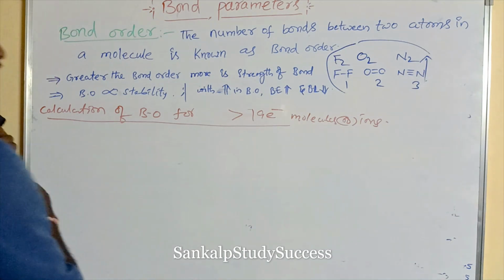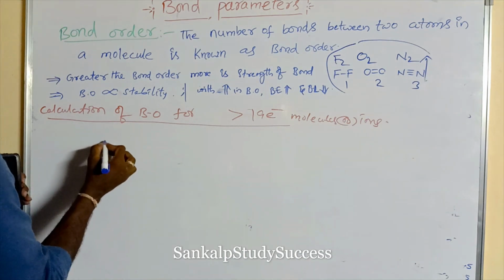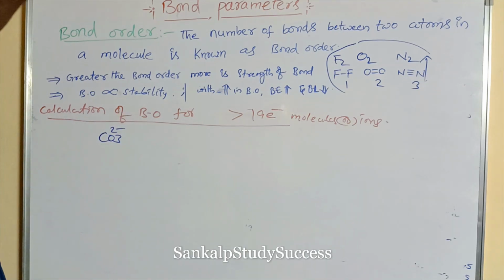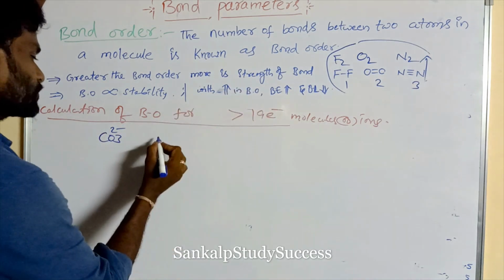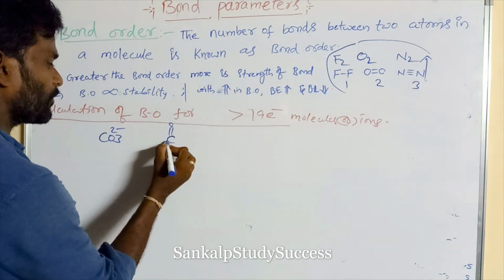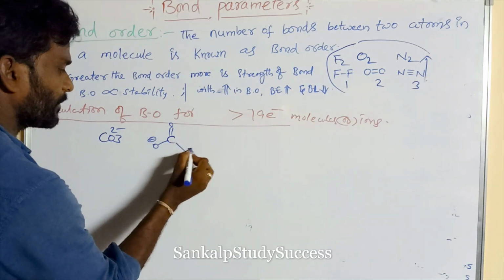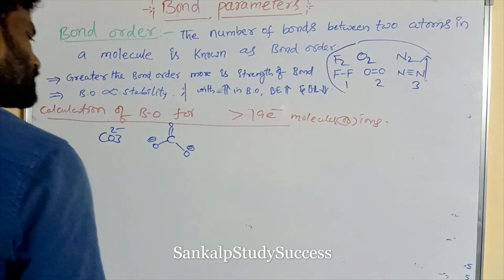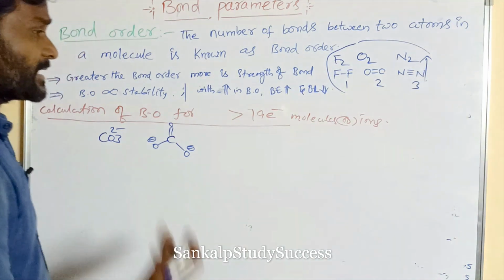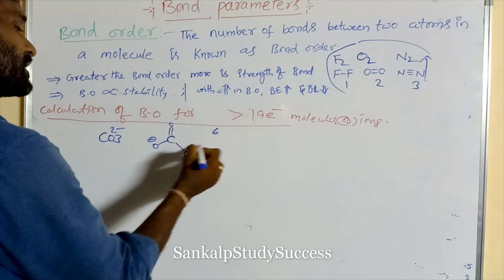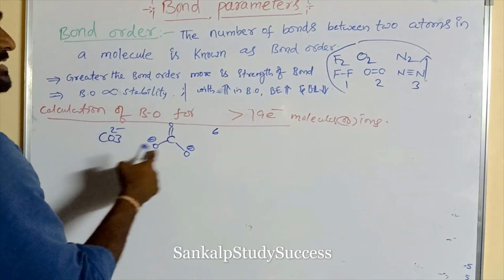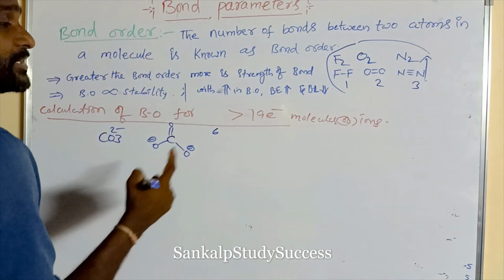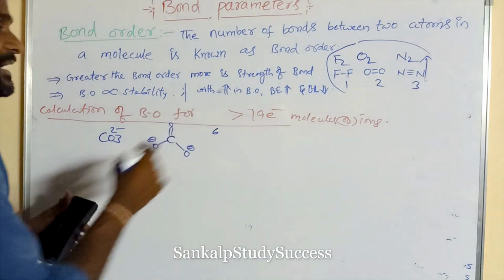For example, we can take CO3 2 minus, carbonate. The structure can be written as C double bond O minus, C double bond O minus. This type of molecule contains more than 19 electrons. Carbon has 6 electrons, oxygen has 8 electrons. 3 times 8 is 24, 24 plus 6 is 30, plus 2 electrons makes 32 electrons. 32 electrons is more than 19 electrons.